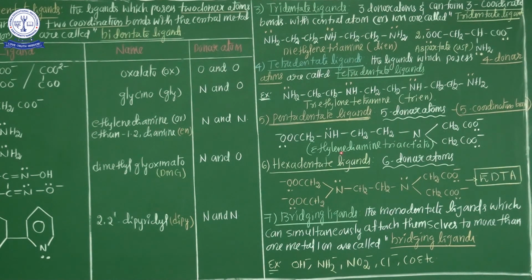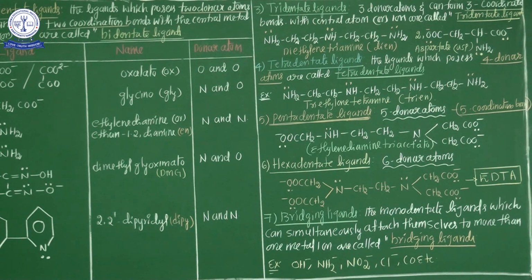Word to word, continuously, even if the word is long, no gap in between. So this compound name is also ethylenediaminetetraacetato. EDTA is the best example of the hexadentate ligands.